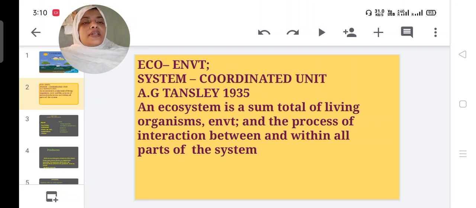An ecosystem is a sum total of living organisms, environment and process of interaction between and within all parts of the system.